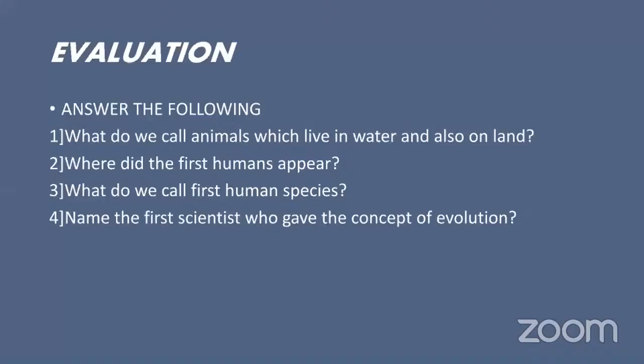The animals which live in water and also on land are called amphibians. And the example of an amphibian is a frog. A frog can live on land also and in water also. So it is called an amphibian.